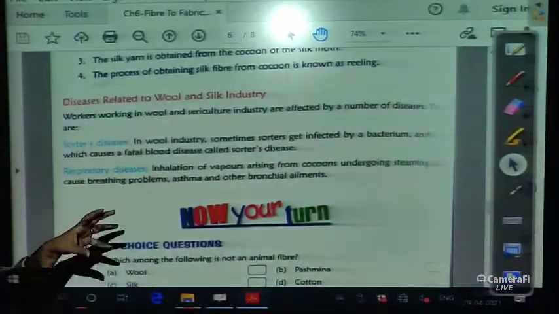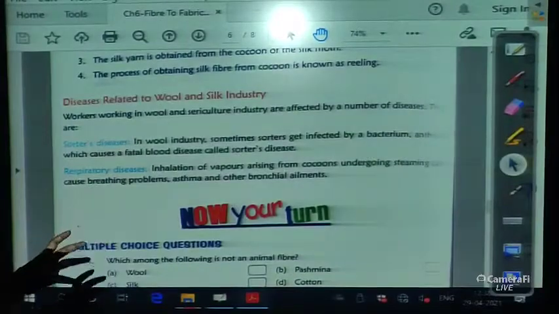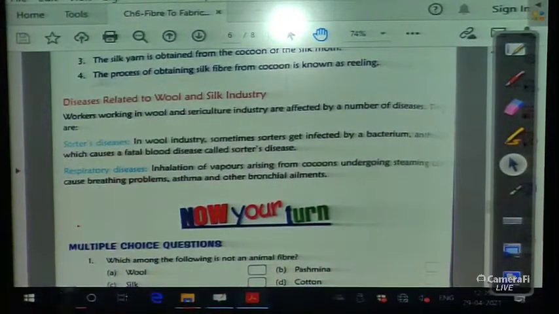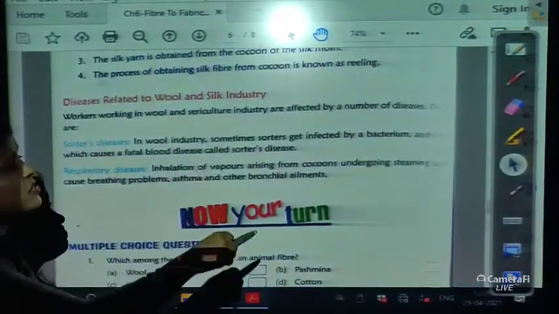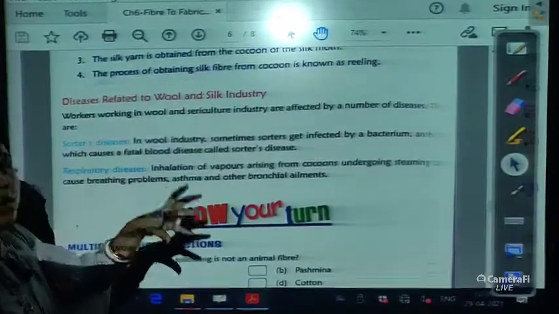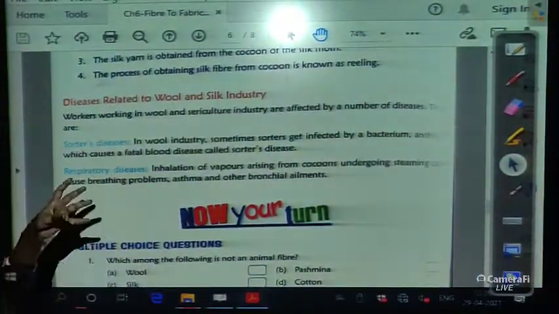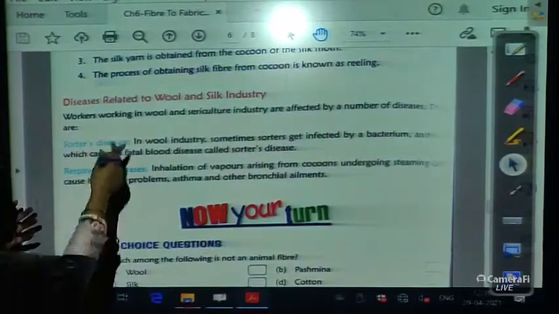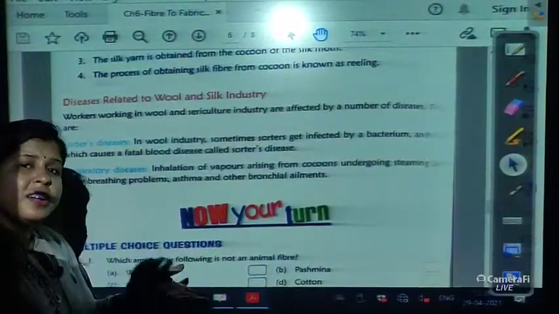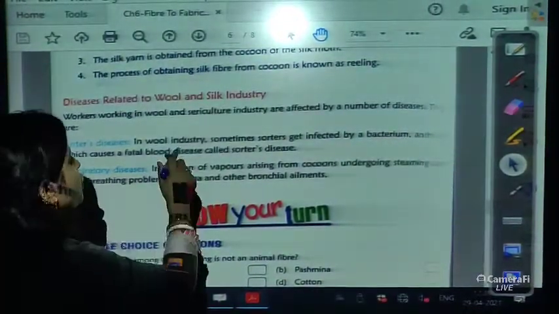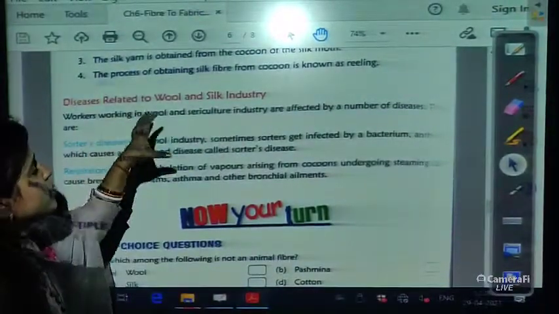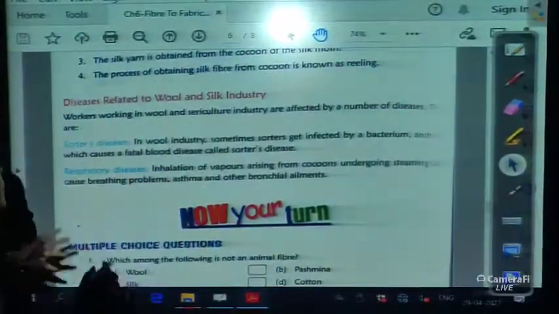Now, diseases related to wool and silk. Workers working in the wool and sericulture industry are affected by a number of diseases. Those who work in the wool industry and the sericulture industry, where silk is reared, are affected. Rearing of silk is sericulture. And what are the diseases?